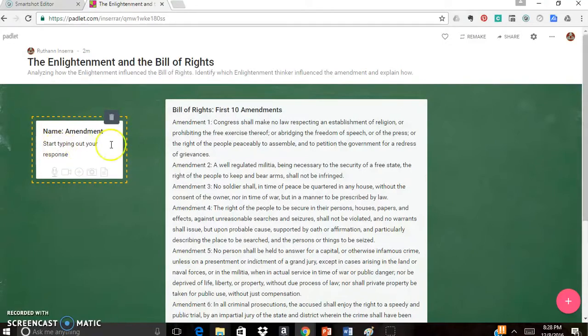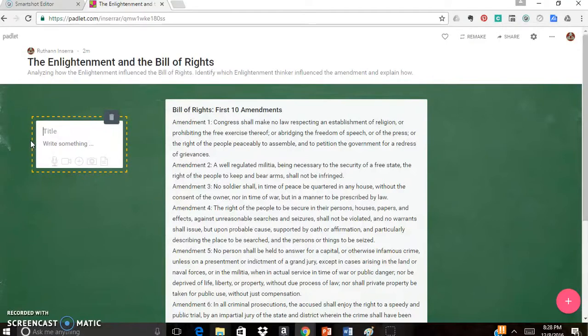Remember that you do want to use evidence and explain how each amendment is connected to a particular Enlightenment thinker. So just as an example, let's do one together. Okay. So let's take a look at amendment number 1.